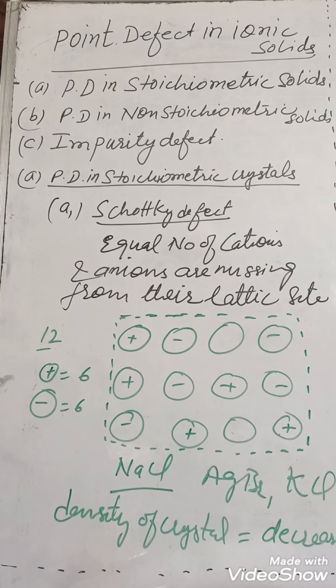Size of cation and size of anion should be almost similar. And second thing, those crystalline solids in which particles have high coordination number. So examples are these. And in this defect, density will decrease.